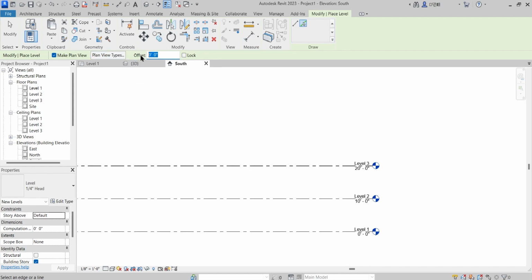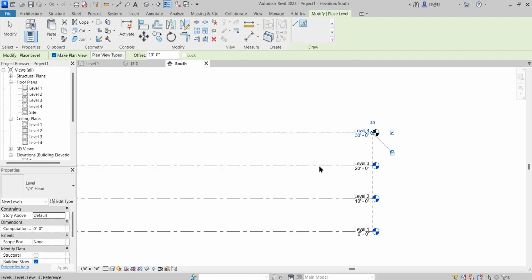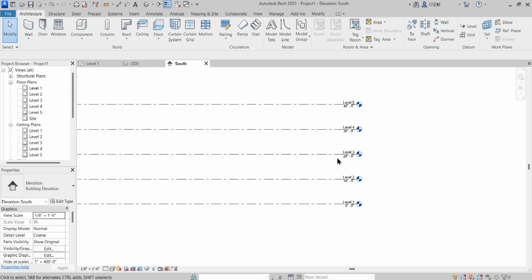So whenever you enter any command, whatever pops up on this upper ribbon are the instance properties. These are called the instance properties. Okay, so for offset, I will say that I want 10 feet of an offset, and as soon as you hover on that line, that dotted line will show, and just click, and likewise that level 4 is created, and you can go on adding the levels until you want it.